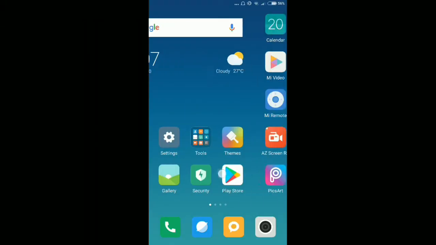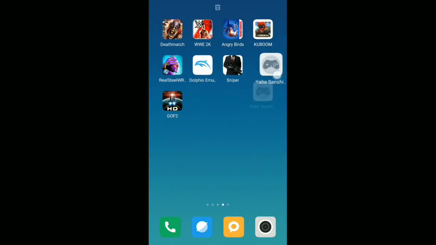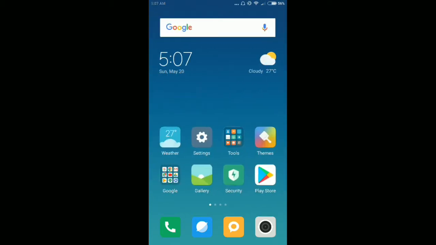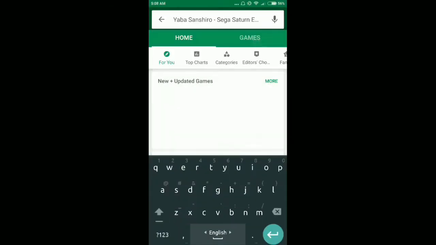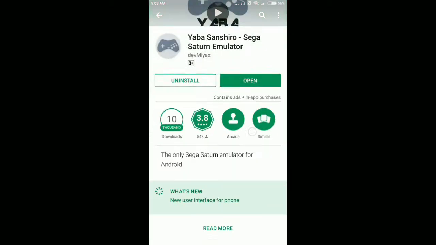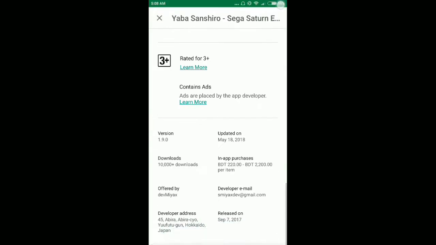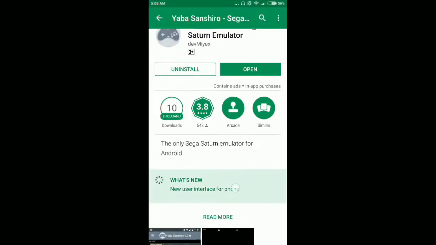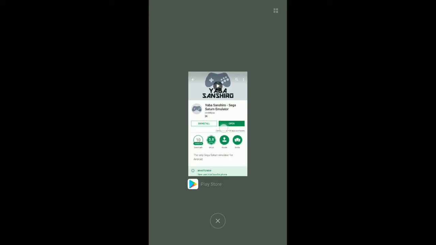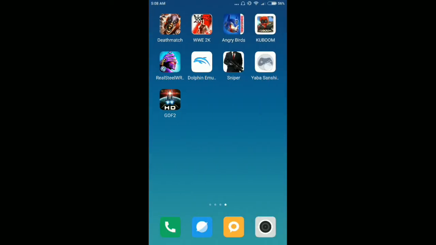So friends, first of all I have to uninstall this old version of the emulator and install the latest version of this emulator from the Play Store. Let me show you. As you can see, it was updated on May 18, so it's the latest version. I have already downloaded it. Now open it.